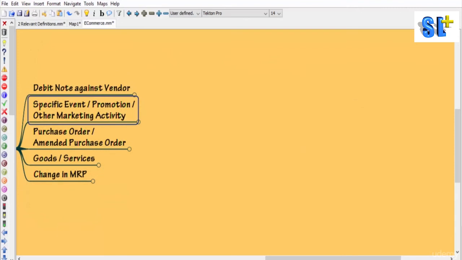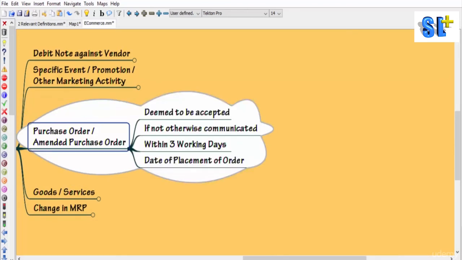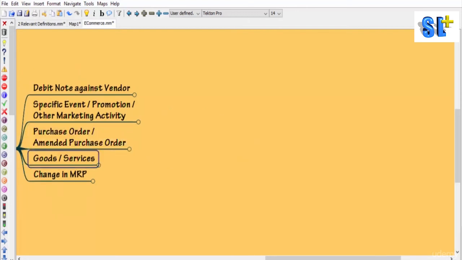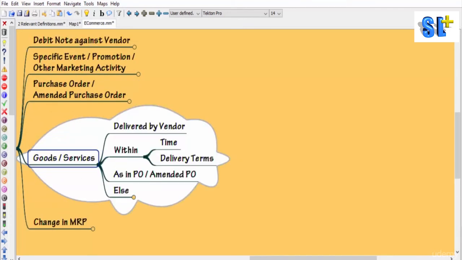Then comes the third one, the terms of agreement with regard to purchase order or amendment in purchase order. That is, whenever a purchase order is placed or whenever purchase order is amended, it is deemed to be accepted. If the vendor is not accepting, then he should communicate within 3 working days of the date of placement of order. Fourth, terms with regard to goods or services.